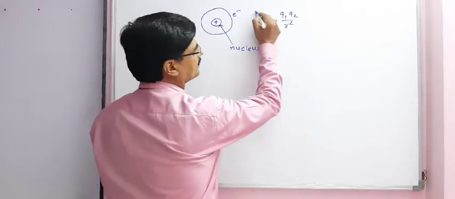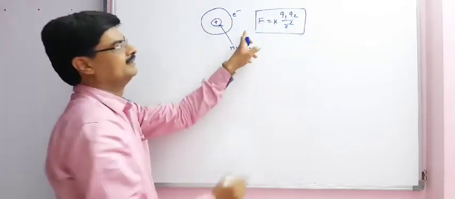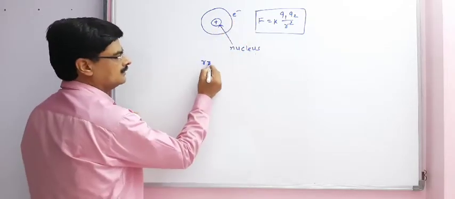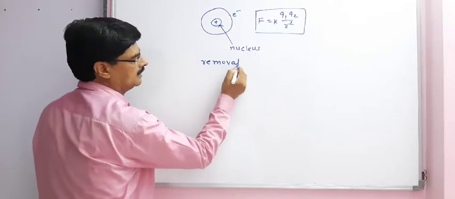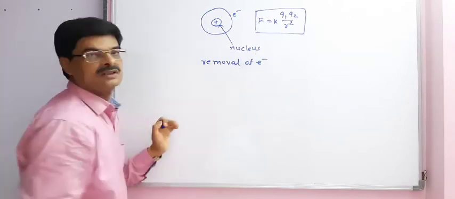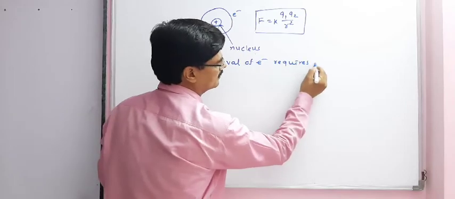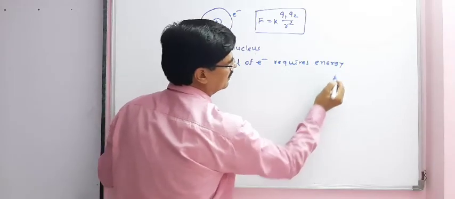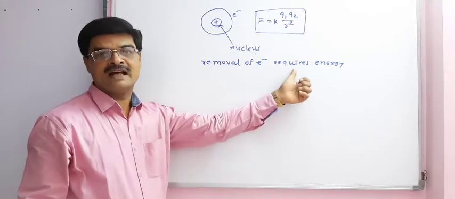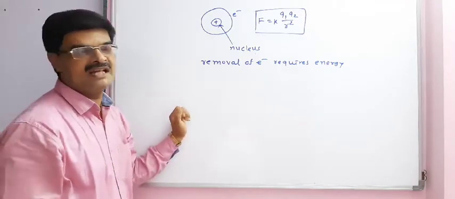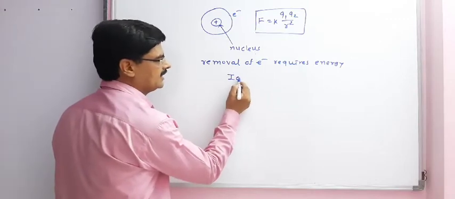So they are attracted by force. So if we want to remove the electron, removal of electron requires energy, and that energy is said to be ionization energy or ionization enthalpy.